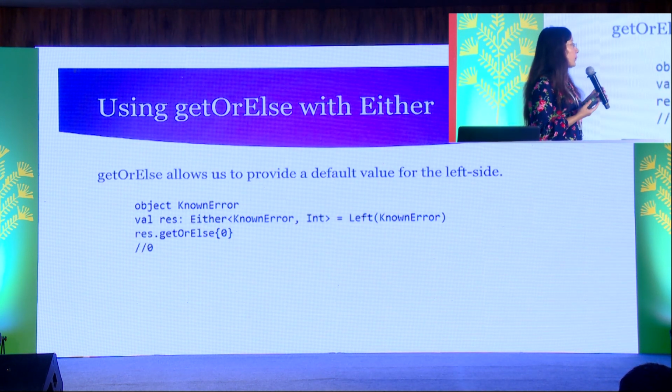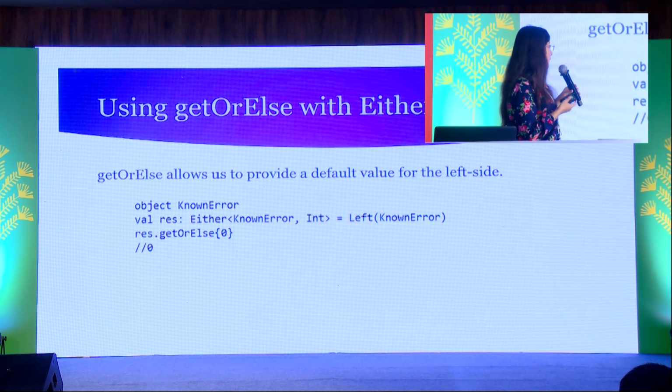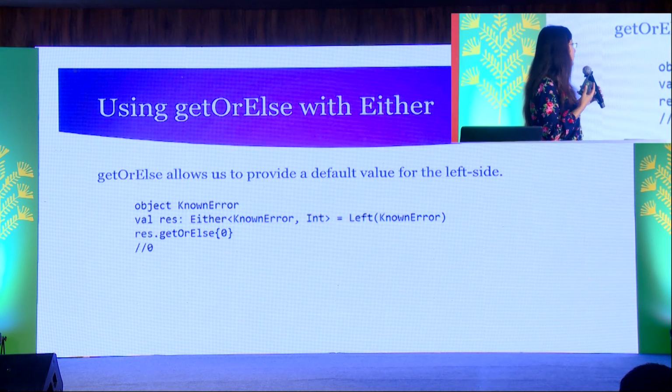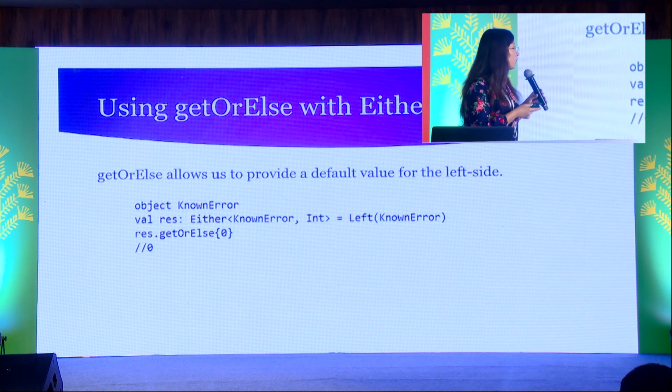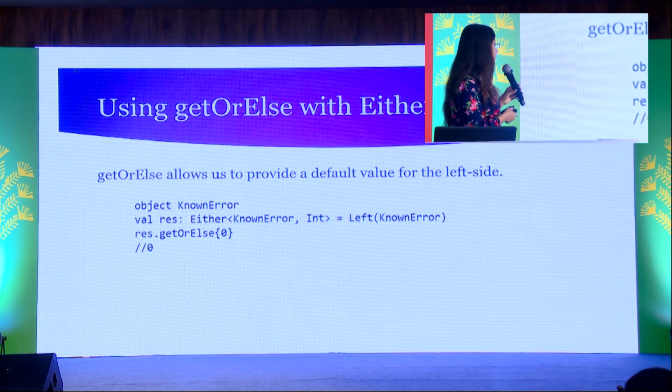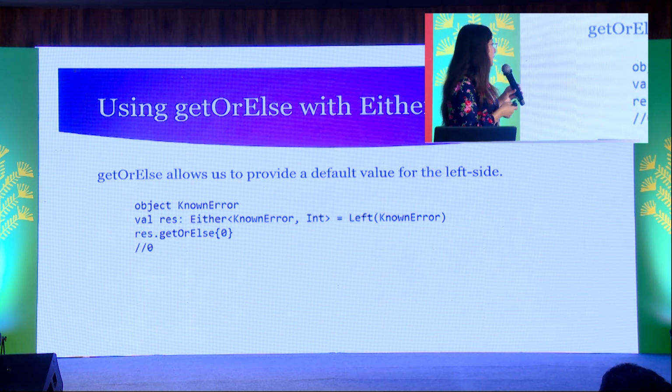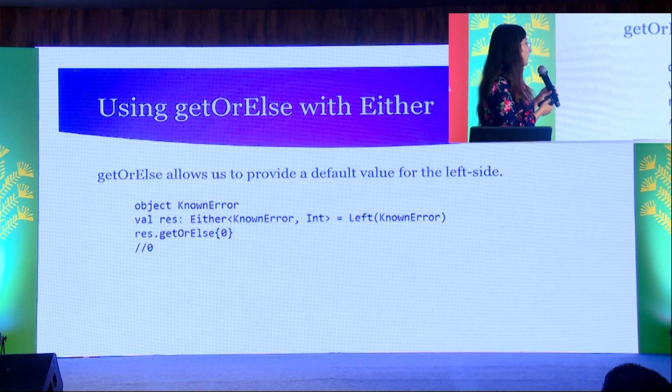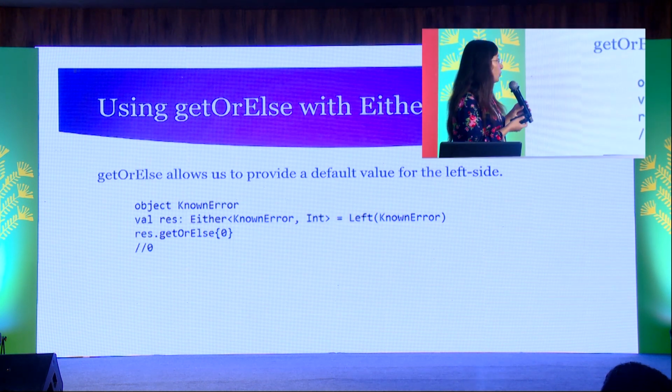In the same way as Option, you can use getOrElse with Either as well, and here also you can supply a default value to the left side. So here you can see again we are using getOrElse to assign a default value of 0 to the left part which contains a known error.